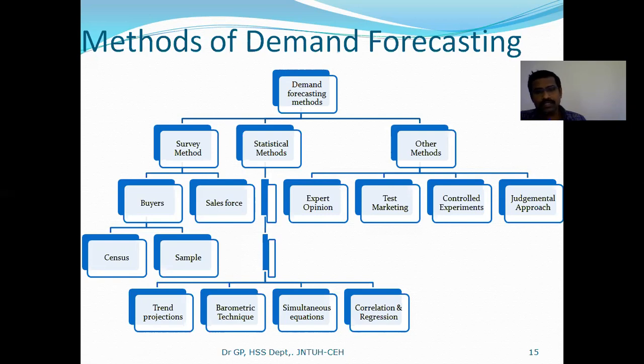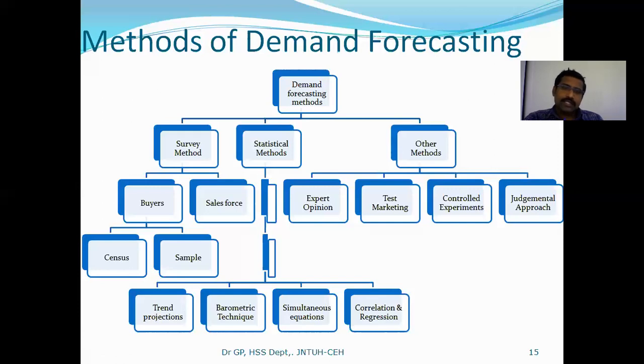So here the stabilizer manufacturer wants to know the future demand, he must focus on the electronic goods which run by the support of stabilizer. So that type of thing can be called as a barometric technique.